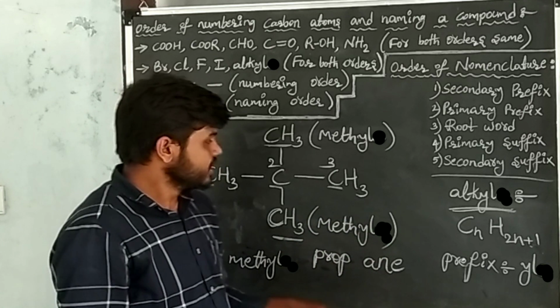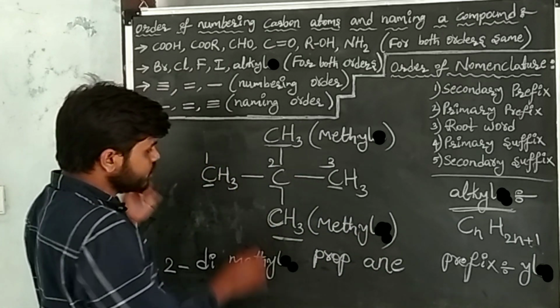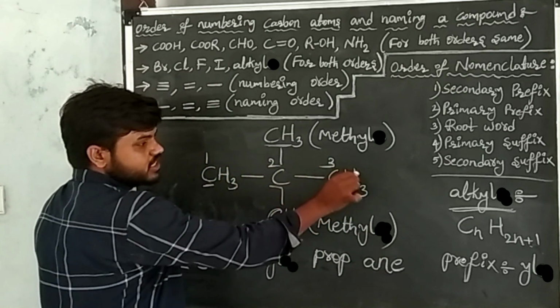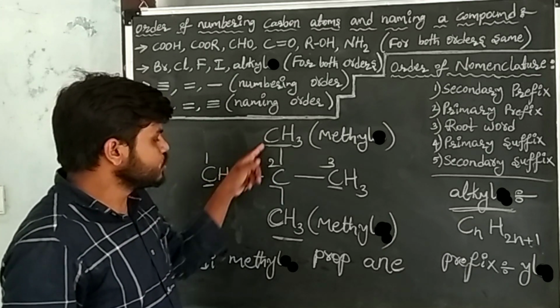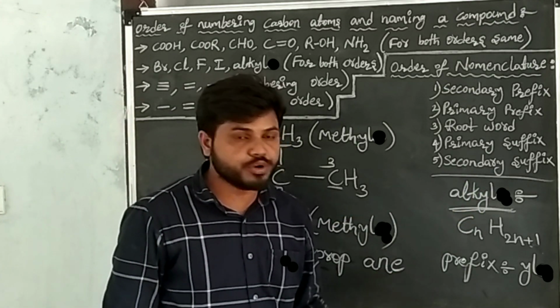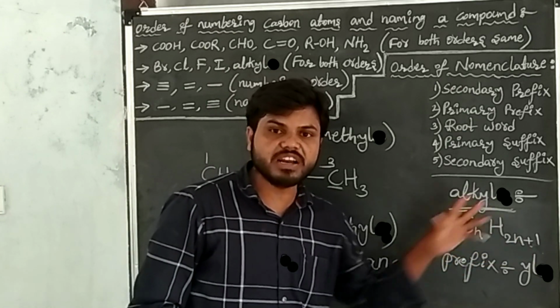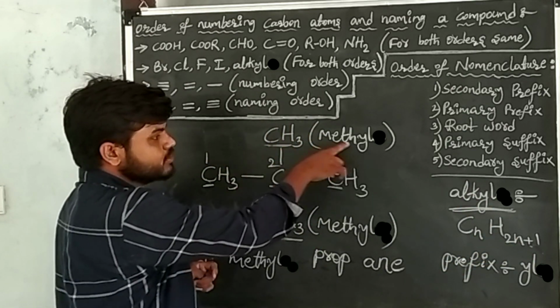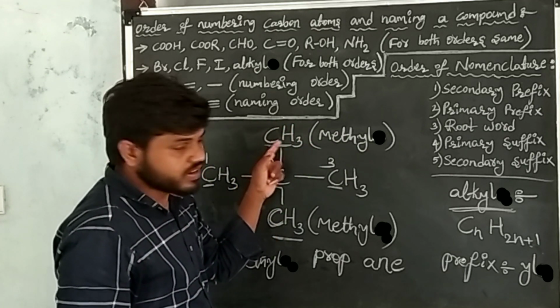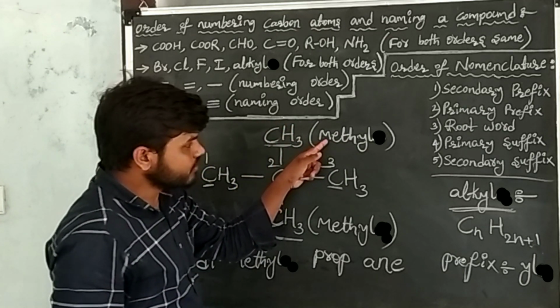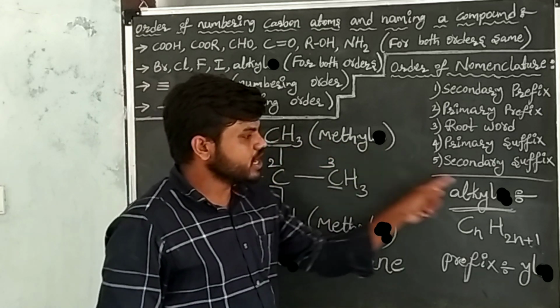I am repeating. This is the given carbon compound. In this, this is the principal chain. At one carbon, 2 substances are there. These 2 substances belong to the alkyl group. You can check with the general formula of the alkyl group. The name of the substance is methyl because in the substance 1 carbon is there, and the root word of 1 carbon is "meth."